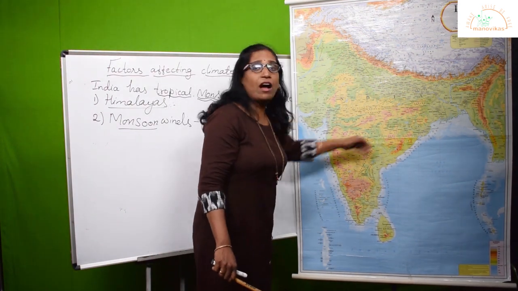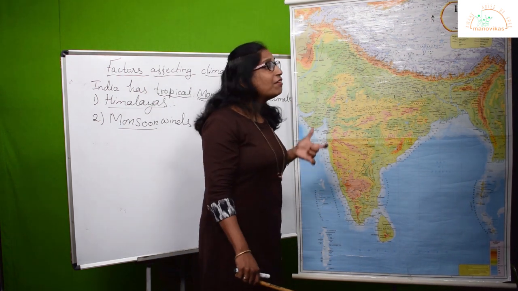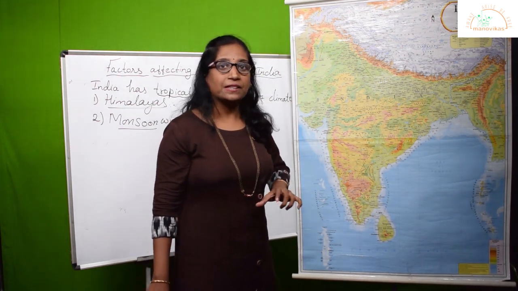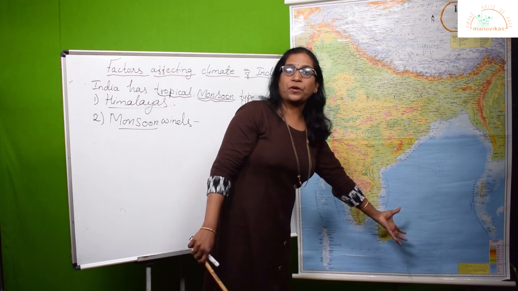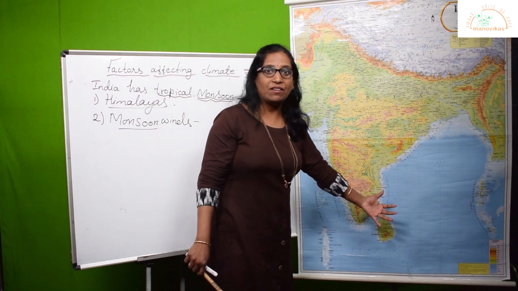This is how we get enough rainfall by the monsoon winds. That's why monsoon winds are very important. In the winter season, the reverse condition takes place. Now, the sun shines over the Tropic of Capricorn. There is summer season down in the southern hemisphere, right?